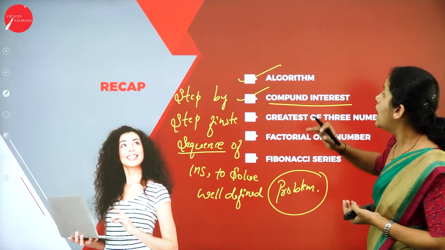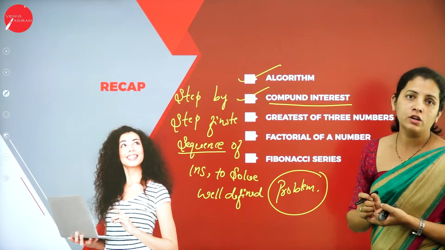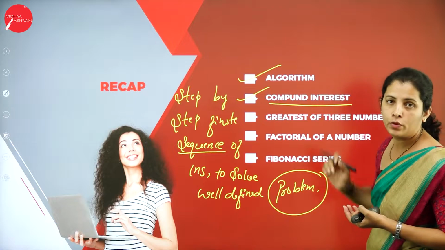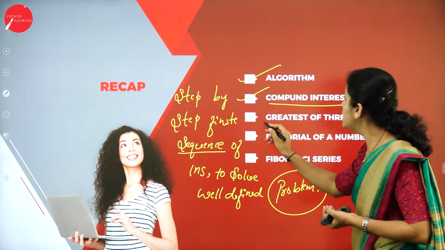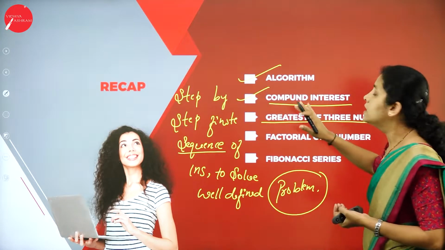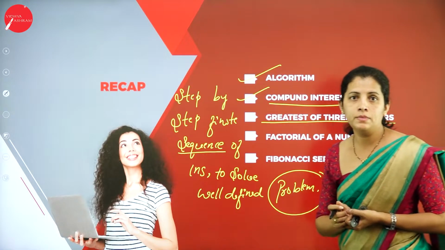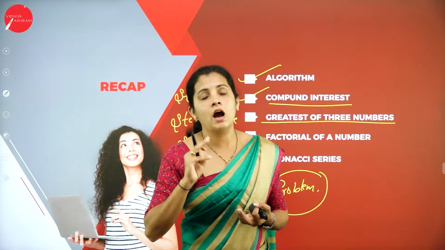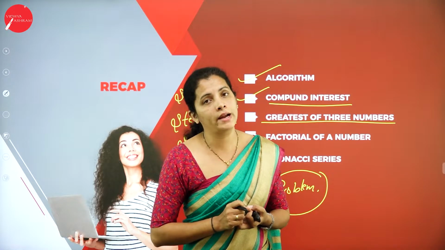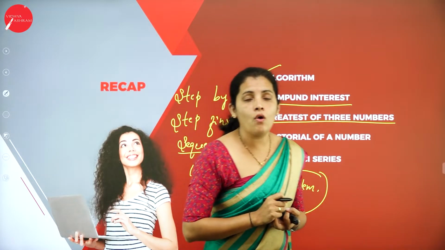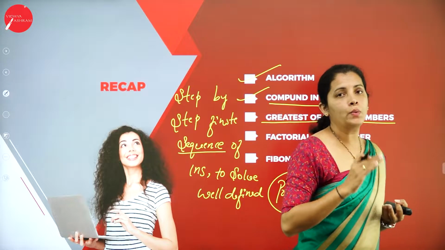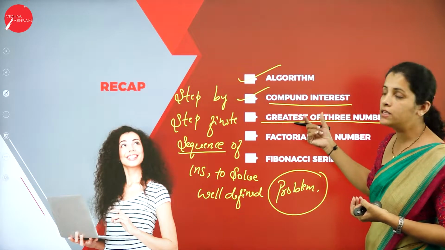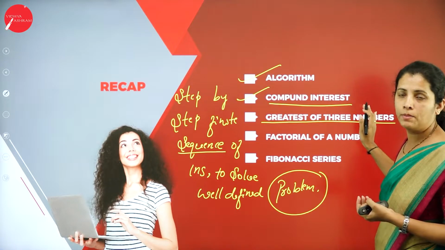Along with that, I had written the algorithm to compute the compound interest. Then we had discussion regarding the greatest of three numbers, that means in a given three numbers, how I can find the greatest of three numbers.